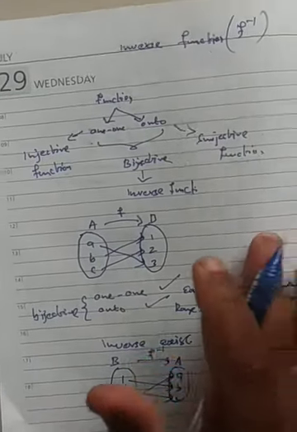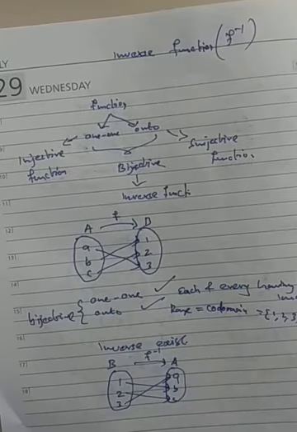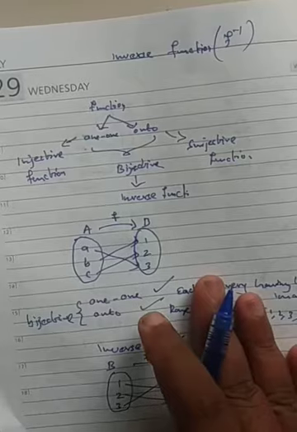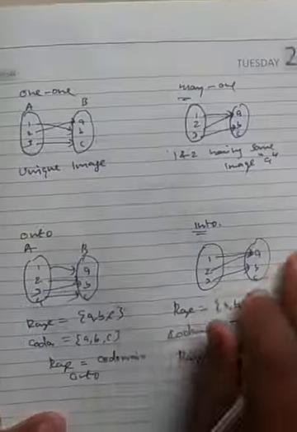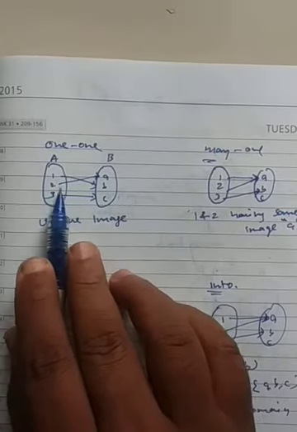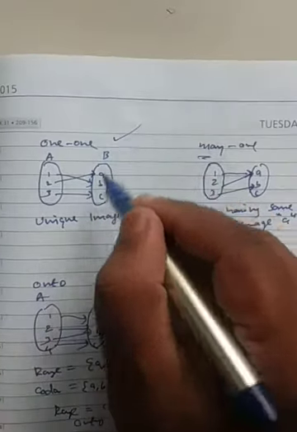When will it exist? Only when you have one-one and onto. If it is not one-one and onto, you won't get the inverse. How? You can check here. Just see this one. This is both one-one and onto, as we have just found. Each and every element has a unique image and range equals codomain. So the inverse exists for this one.